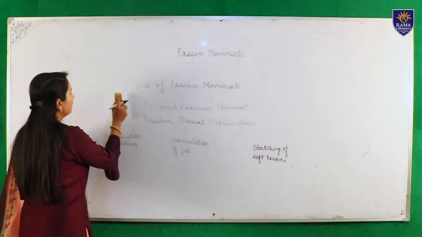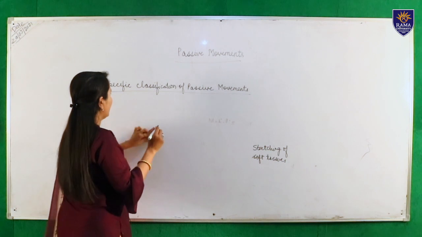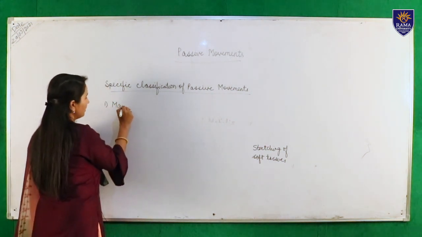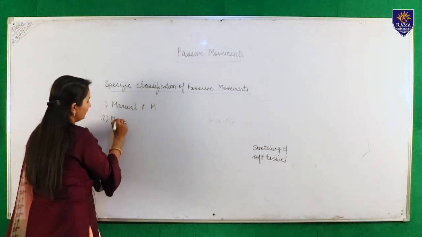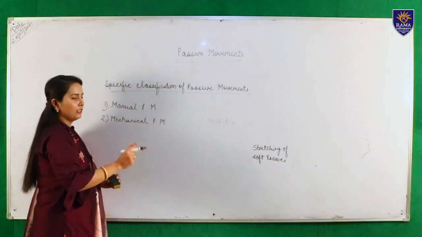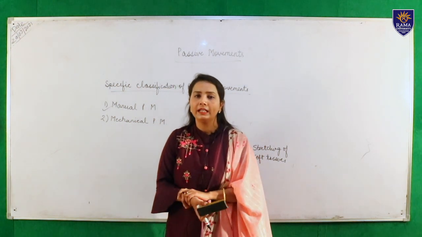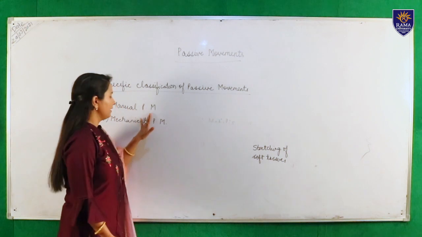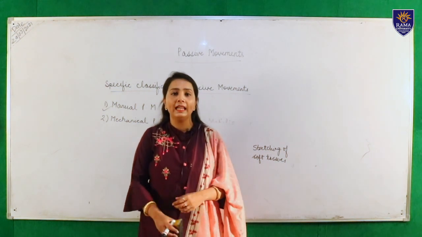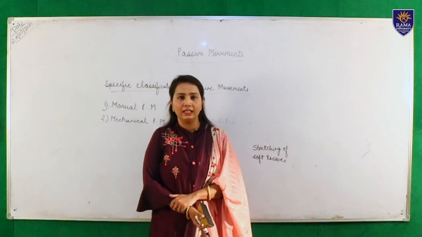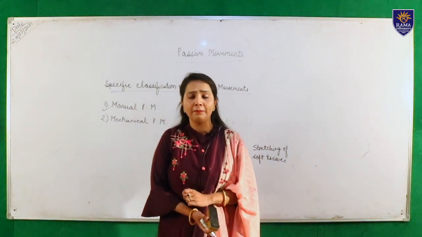Now I'm going to tell you about the specific classification of passive movements. There are two types: manual passive movements, and the second one is mechanical passive movement. In manual passive movement, the movement is performed with the help of a physiotherapist or any medical professional. In mechanical passive movement, the movements are performed with the help of mechanical devices. For example, we can use CPM.